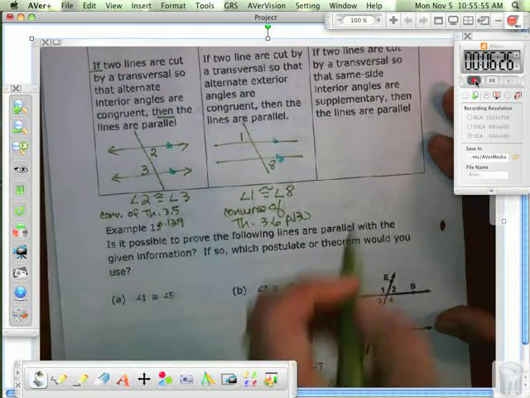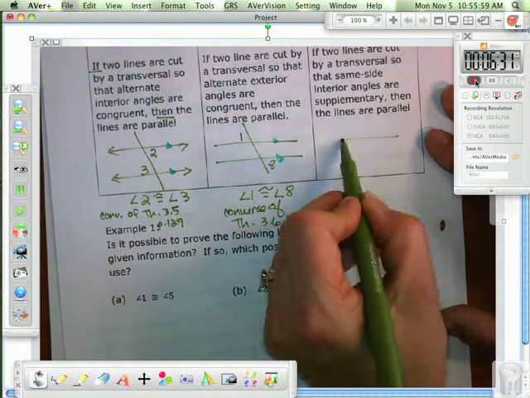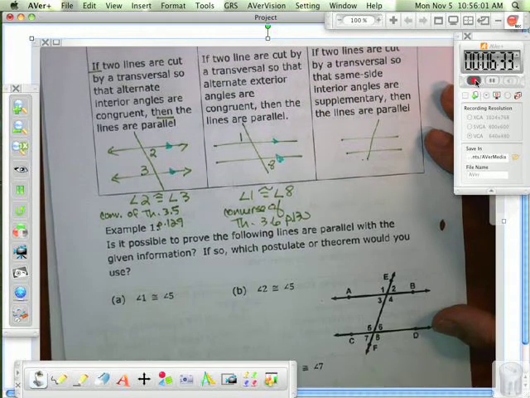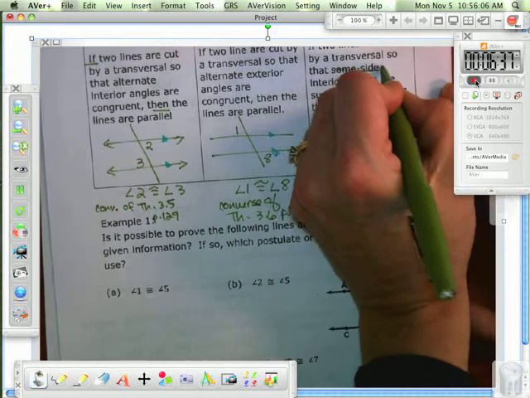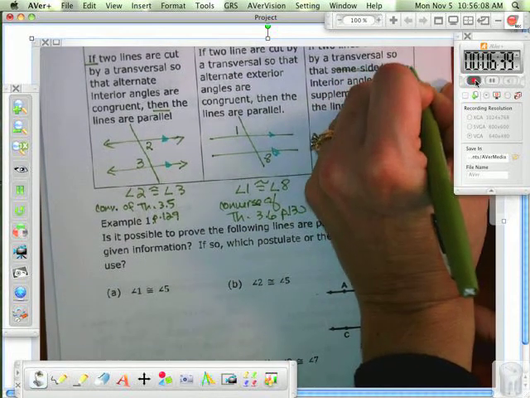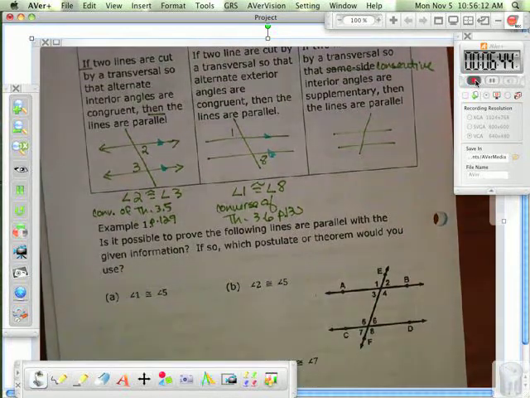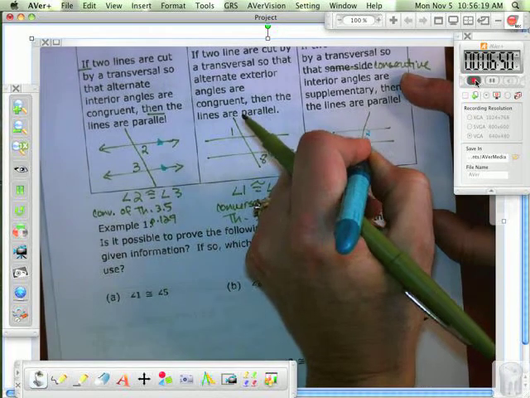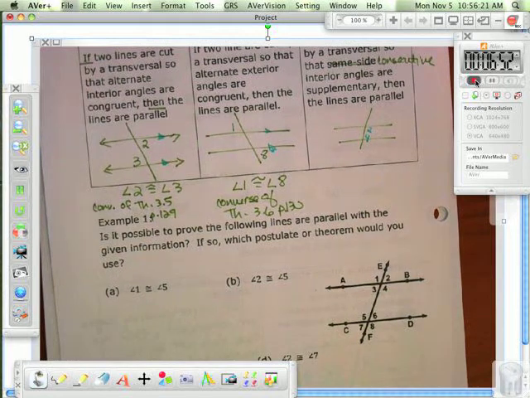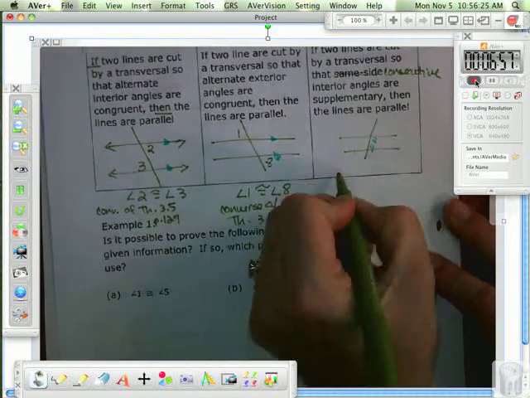Okay, consecutive interior converse. If two lines are cut by a transversal, again, I have two lines cut by a transversal, so that the same side, I'm going to write that as consecutive interior angles are supplementary. What does supplementary mean? 180. They add to 180. So I'm going to say 2 and 4, those are consecutive interior angles. They add to 180.